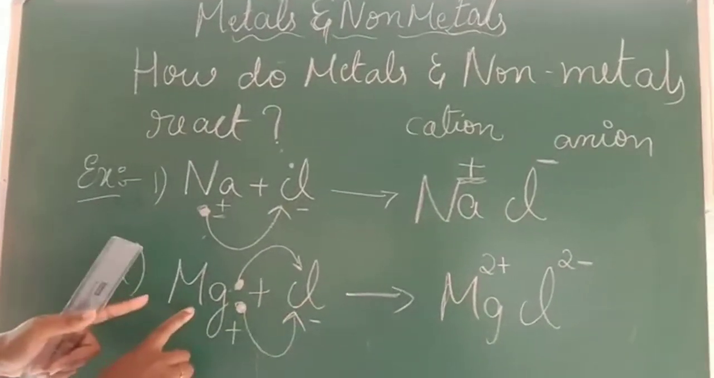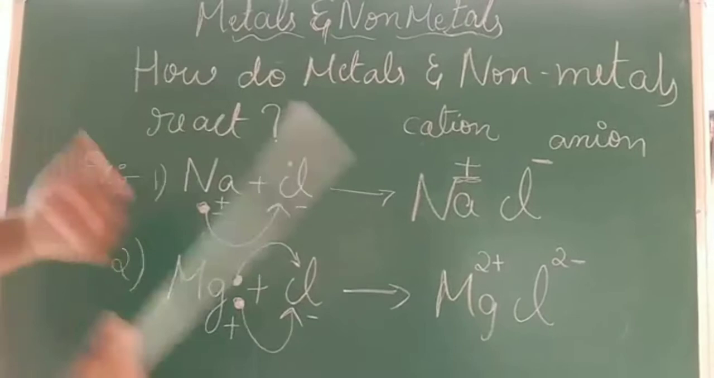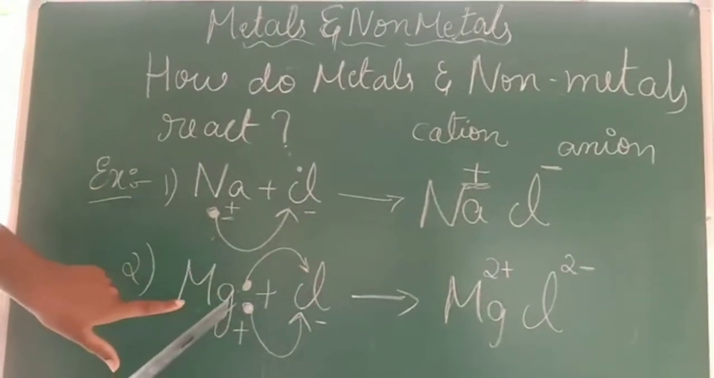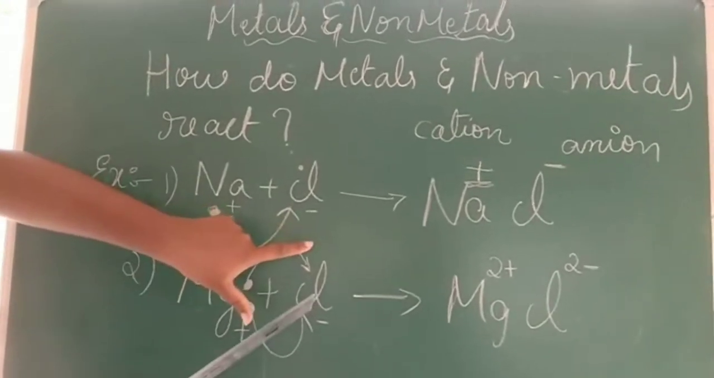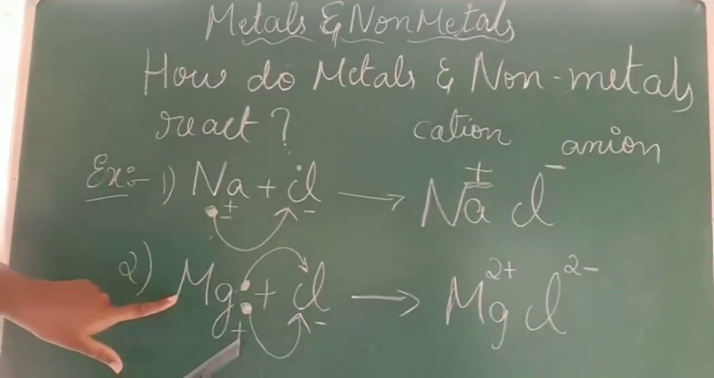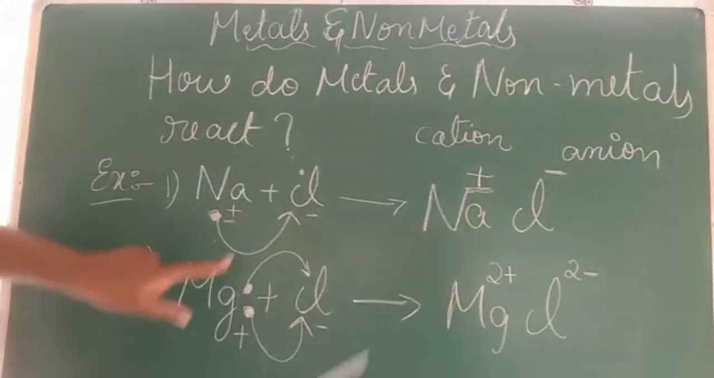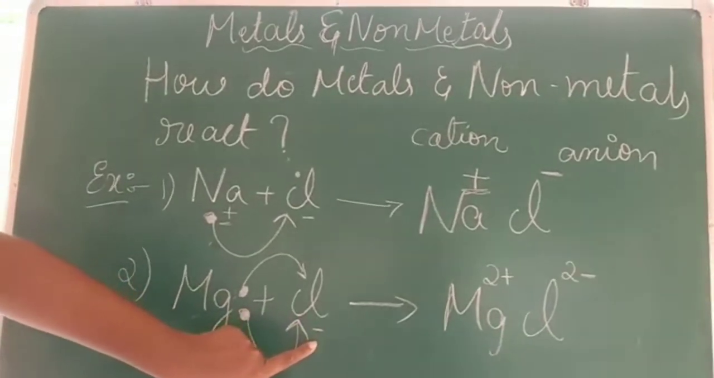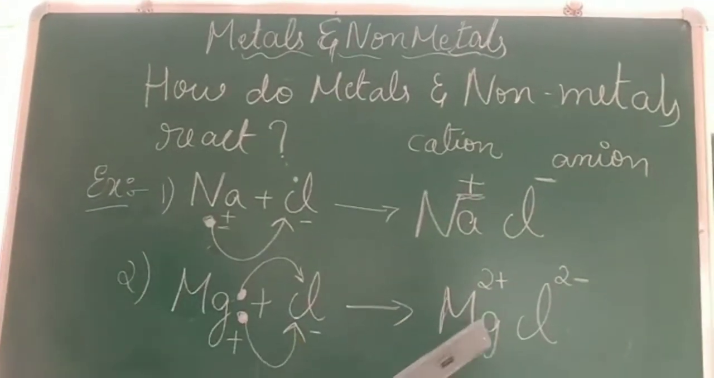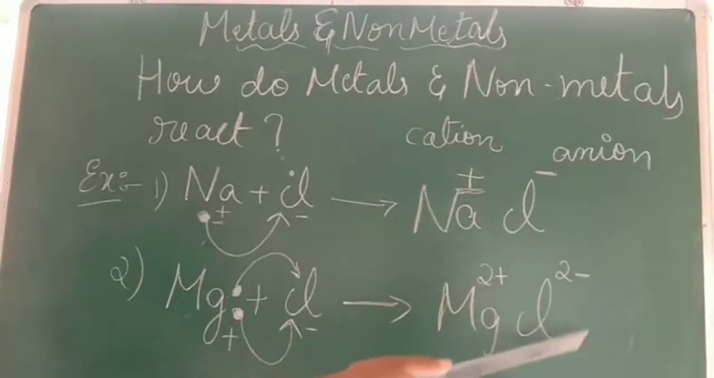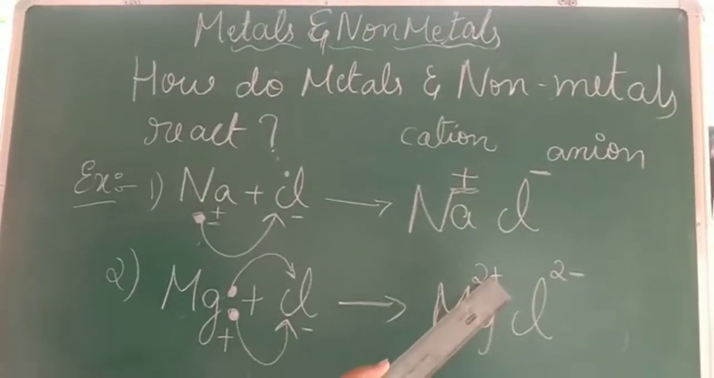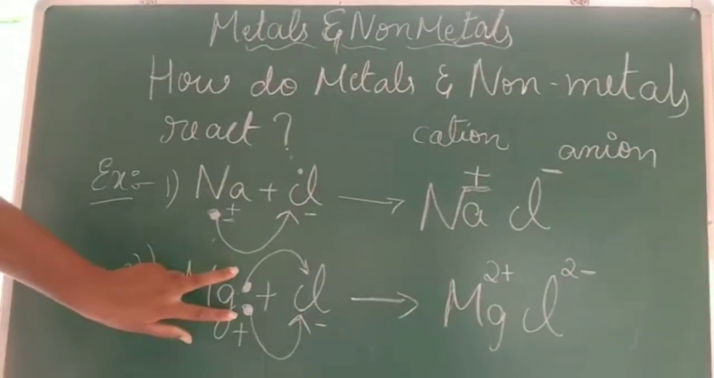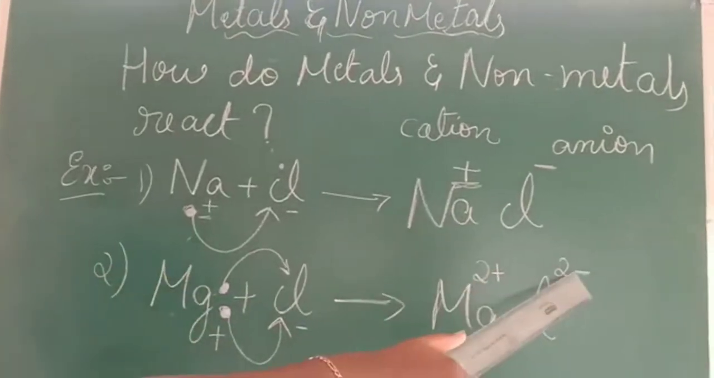Now this magnesium donates both of its electrons to chlorine. So magnesium gets which charge? Plus charge. These electrons are received by chlorine, so that gets which charge? Negative charge. So you obtain the product MgCl2, that is magnesium chloride, wherein you get 2 plus here and 2 minus here. What is this 2? The 2 indicates that two electrons were involved here.